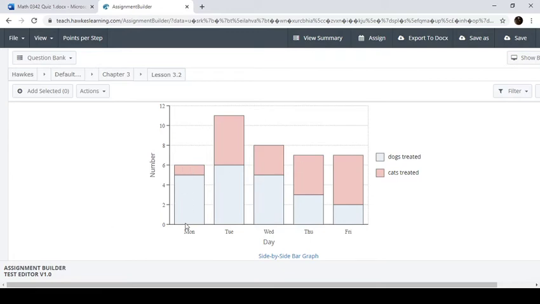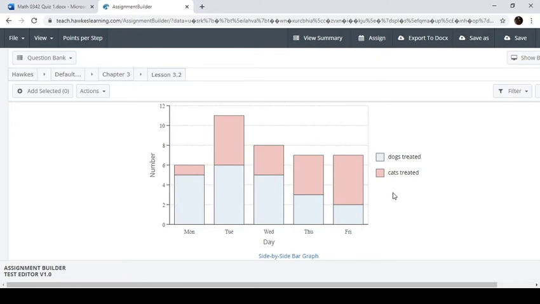Because this is going to tell you, okay, we had 6 total. Here we had 11 total. Here we have 8 total. But it can get a little bit more confusing as to, okay, if I want to break out cats and dogs, which one is which? Because a lot of people will look at this and say, okay, we had 5 dogs and 6 cats. No, we had 1 cat. It's just that the cat is sitting on top of the dog bar.